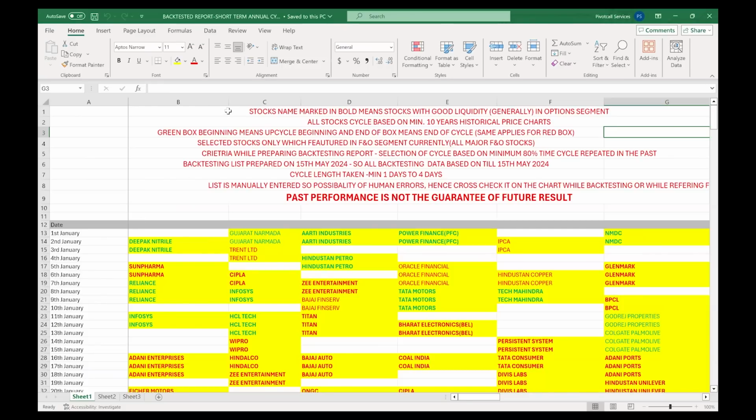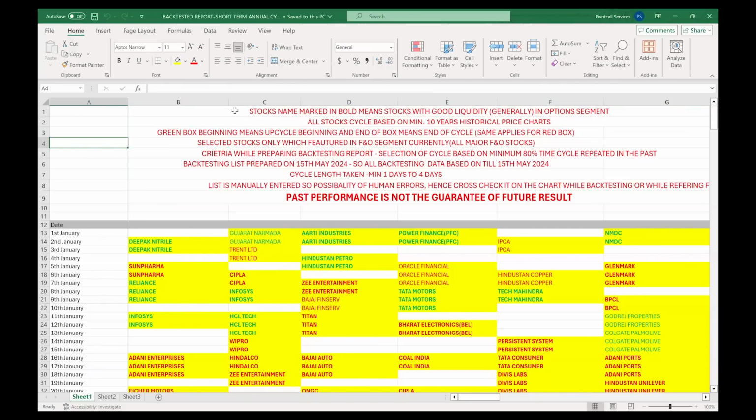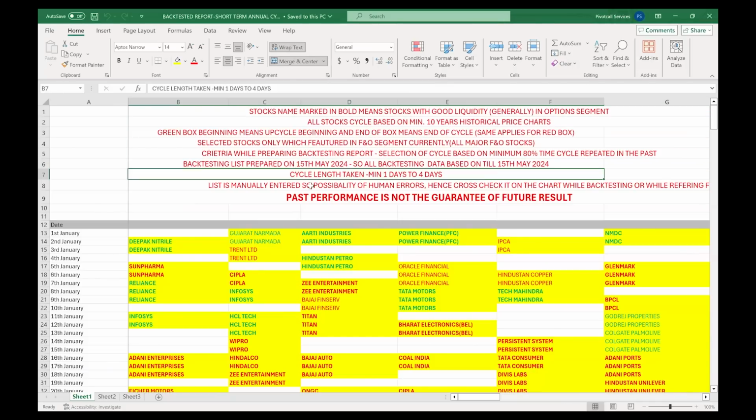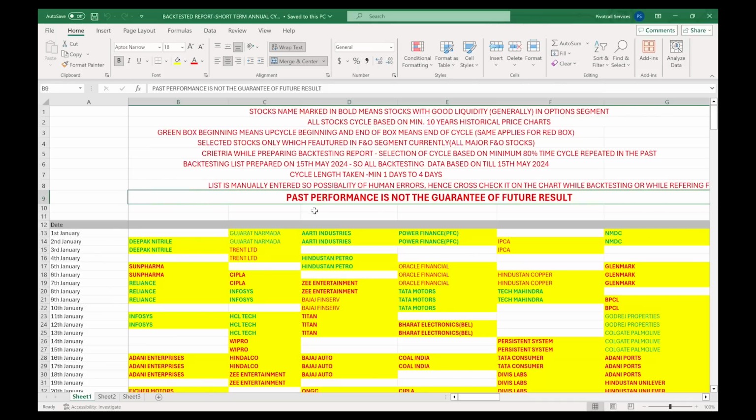Okay, this is the short-term annual cycle. The same thing I mentioned in the long-term annual cycle applies to the short-term annual cycle. The only thing is that here the cycle length changes. There it was 10 to 30 days. Here it is around 1 to 4 days, approximately 2 to 3 days. You can see that mostly here. And the same applies here: past performance is not a guarantee of future results.